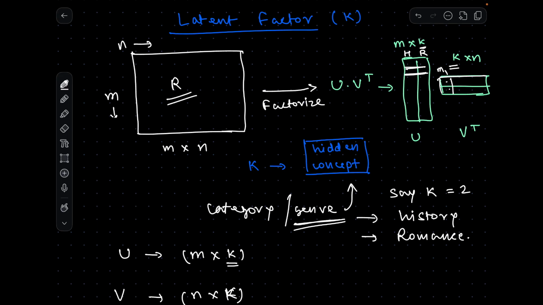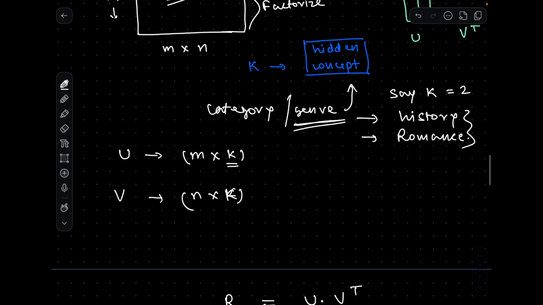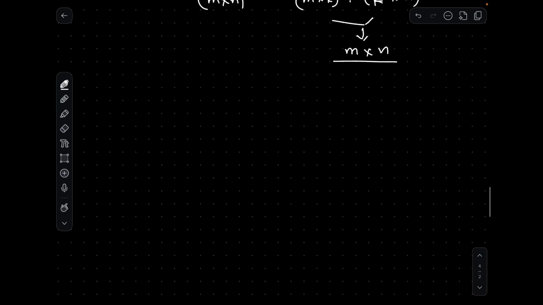Here we assumed, just for understanding, that it can be genre like history and romance, but it can be anything. It is a learned parameter which we learn when we train a model on this entire data set. But theoretically, this is how you can understand it: these are two new matrices which we learned, and K is a hidden concept. In the case of movies, it is just genre.